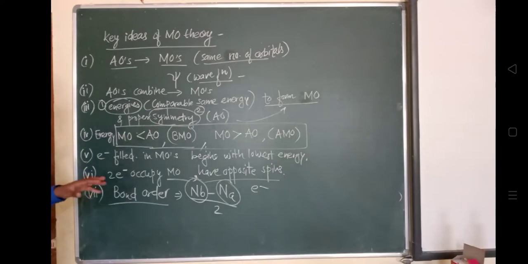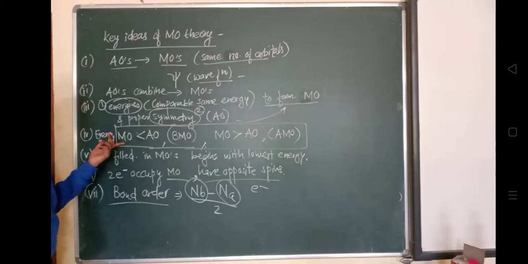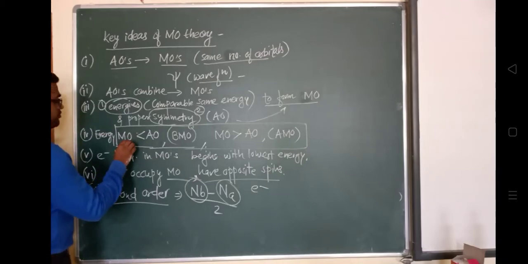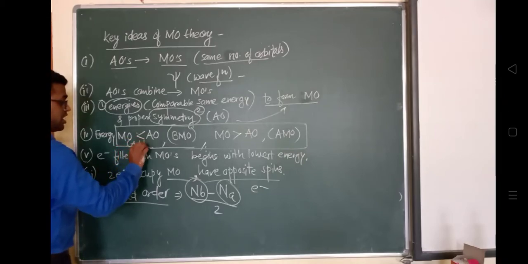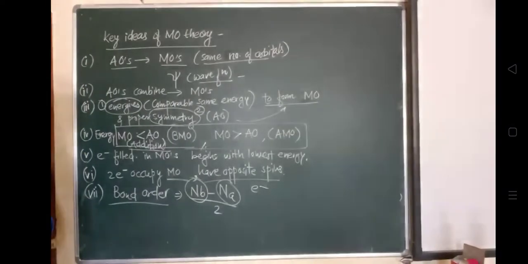Next, we have seen that when two atomic orbitals get combined and form a molecular orbital, if the energy possessed by the molecular orbital is less than that of the atomic orbitals, then it will form a bonding molecular orbital. This is what we have seen in the case of addition of wave functions.